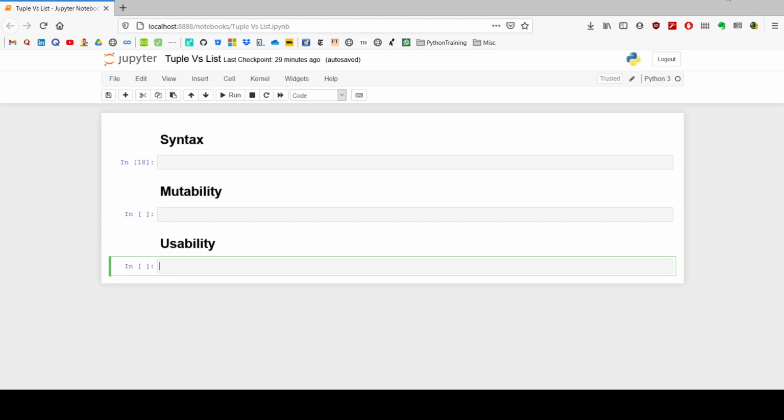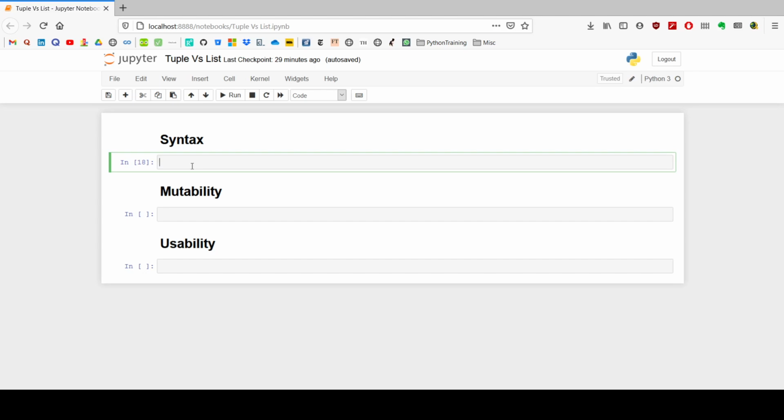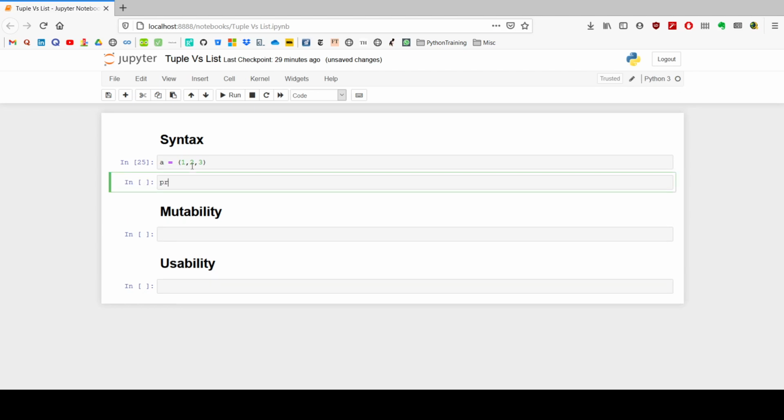Let's quickly jump in. So here I have divided the differences into three categories: the syntax, mutability, and usability. Let's quickly look at the syntactic differences between a tuple and a list. To create a tuple, we need to use round brackets, something like this. Let's print the tuple which we created.